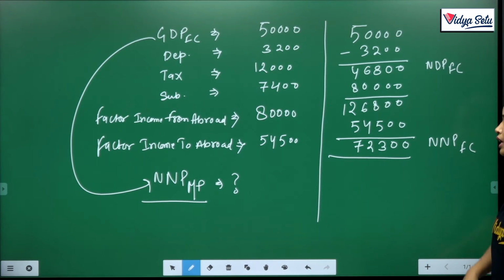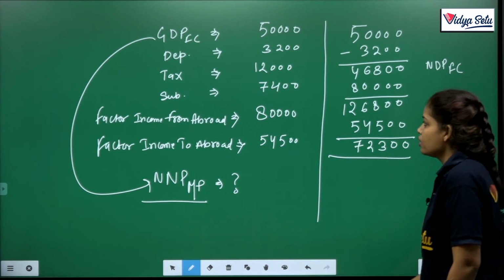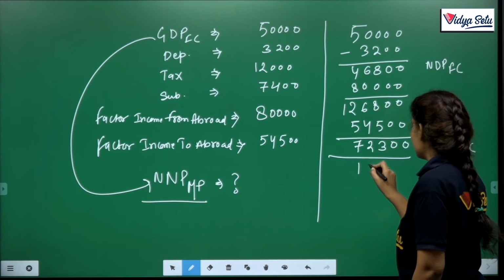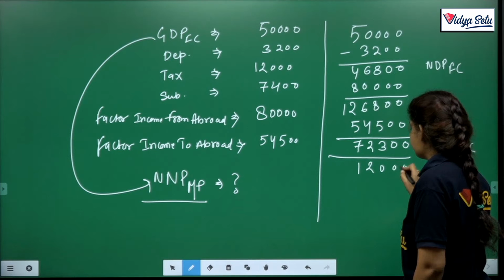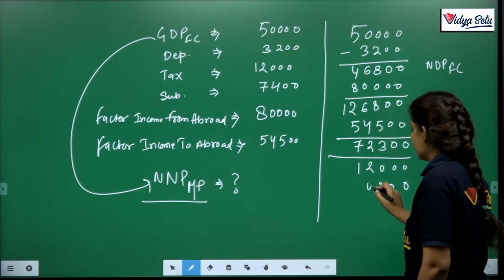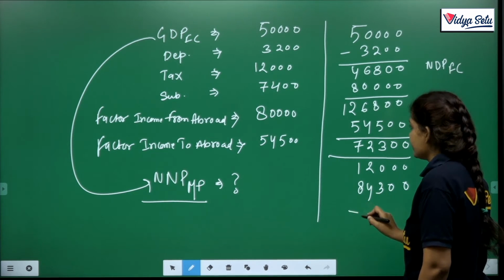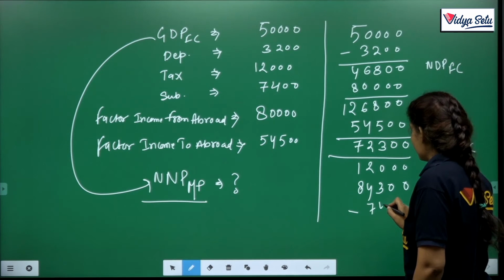When we go from factor cost to market price, we add taxes and minus subsidies. So add taxes, that is 12,000, and minus subsidies, that is 7,400.